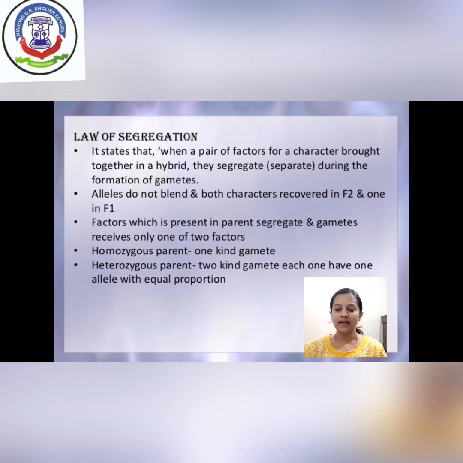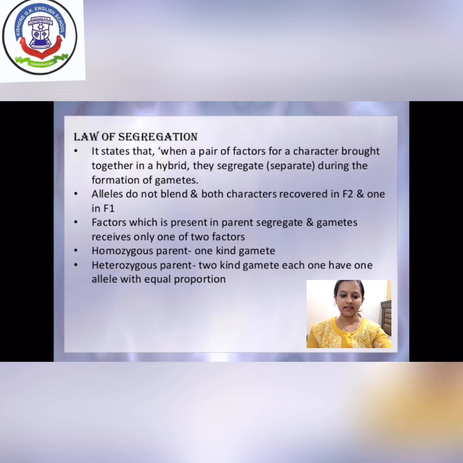Alleles do not blend or mix with each other. Like in the F1 generation, we got the genotype capital T and small t. So both genes are present in the same pair, the dominant gene and the recessive gene. But the pair of genes does not mix with each other. They do not show a medium size plant.